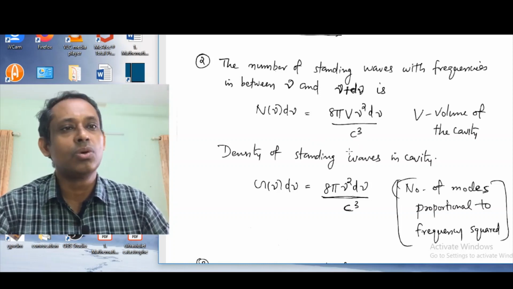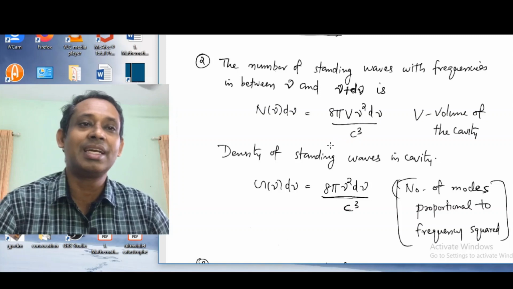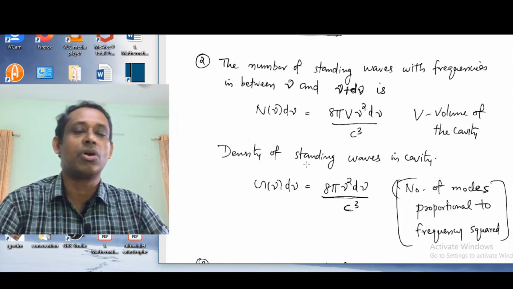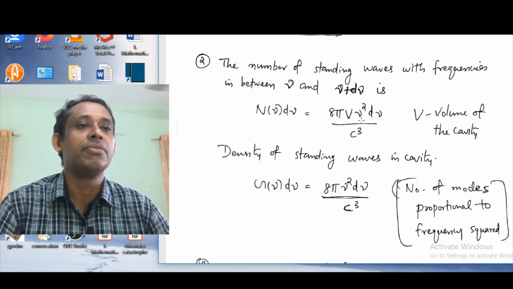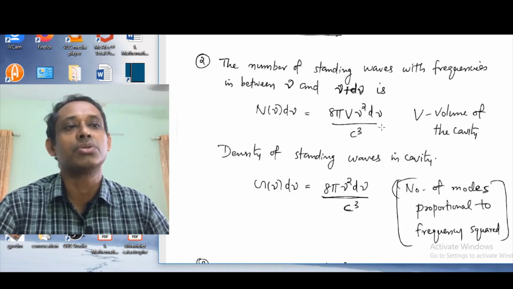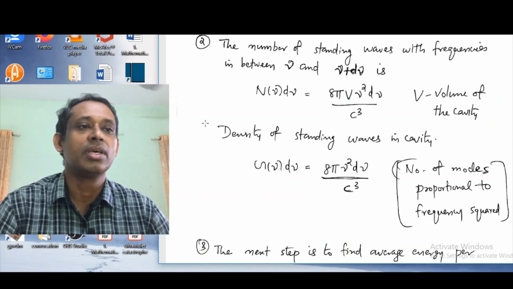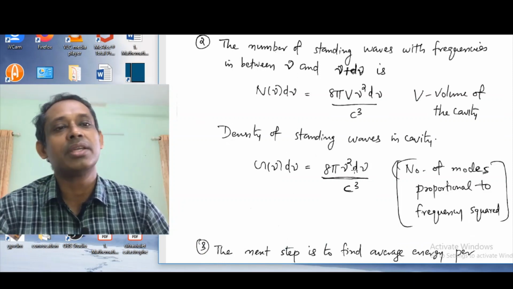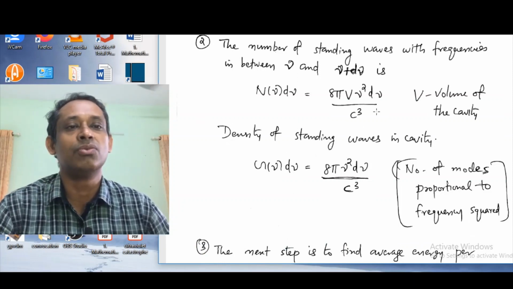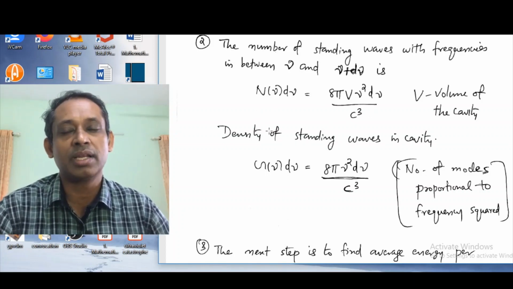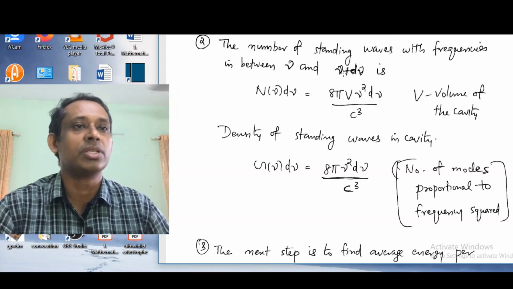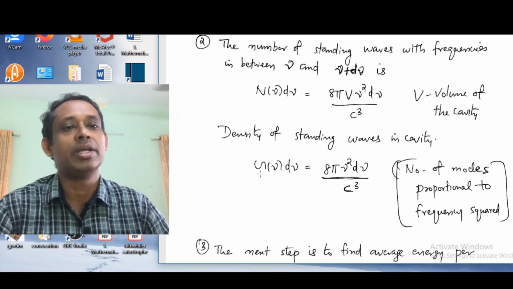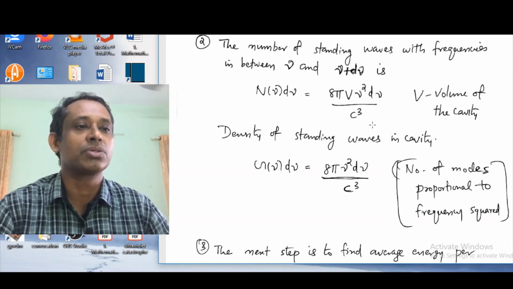Note that here we are considering a three-dimensional standing wave formation in the cavity. So this is 8 pi v nu square d nu over c cube, where v is the volume of the cavity. If we divide this by the volume, we get the density of standing waves, the number of standing waves per unit volume in the frequency interval nu to nu plus d nu. That is given by g of nu d nu equal to 8 pi nu square d nu over c cube.